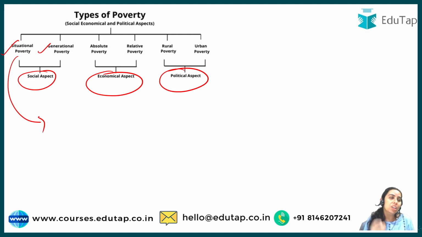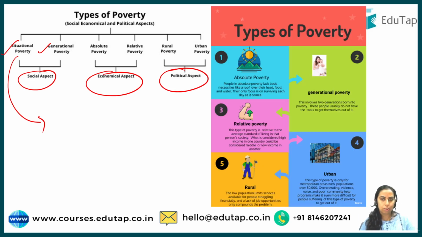But guys, the dangerous thing is that situational poverty can be converted into generational poverty if not addressed. What is generational poverty? Let me discuss with you. So guys, generational poverty is when poverty has been inherited from one generation to another. The poverty has gone down, and the other generation is also not able to get out of that cycle. So this is your generational poverty.